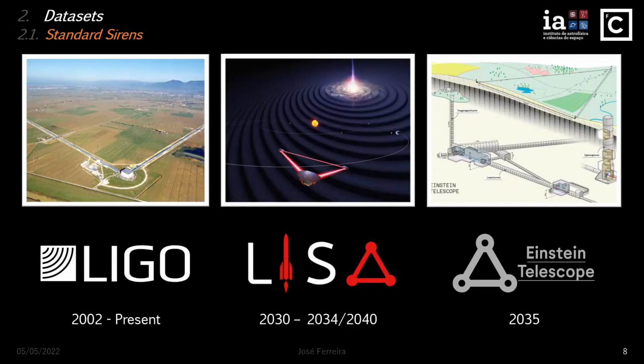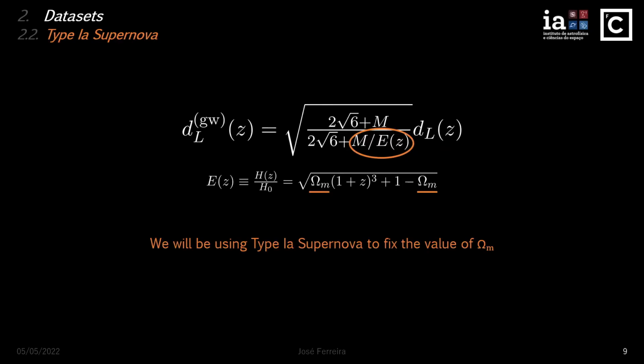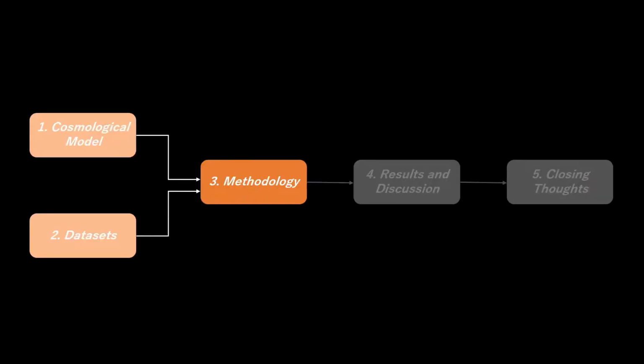Now, for which observatories will we perform our forecast? Let's meet our contestants. We have LIGO, LISA, and the Einstein Telescope, which I imagine you're all most familiar with. So besides standard sirens, we'll also be using type 1a supernovae. That is because if you look at the luminosity distance function for gravitational waves, E of z implicitly depends on omega matter, meaning that there's a degeneracy between m and omega matter. To avoid problems in our sampler, we'll be using type 1a supernovae from the Pantheon sample to fix the value of omega matter.